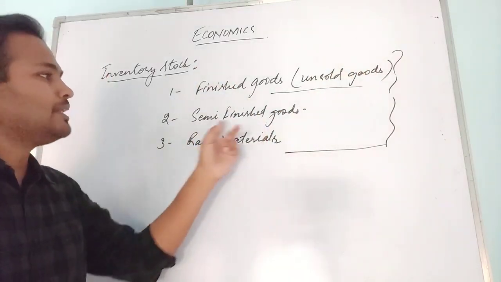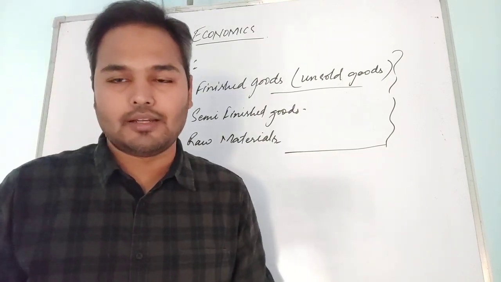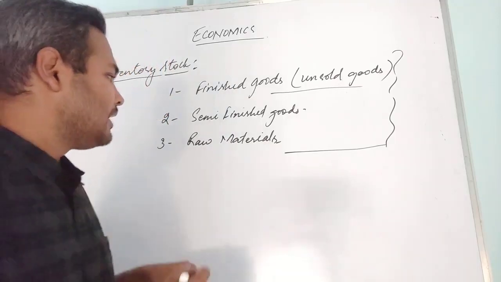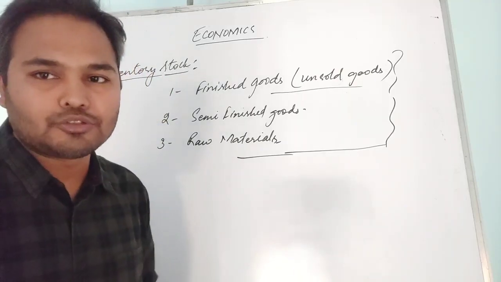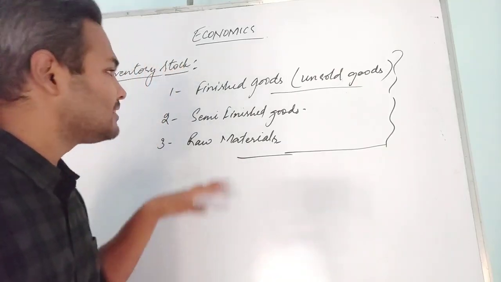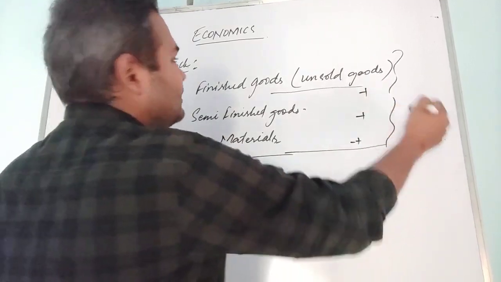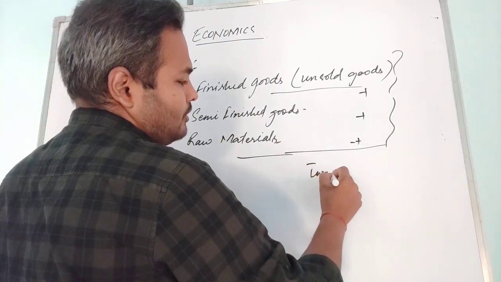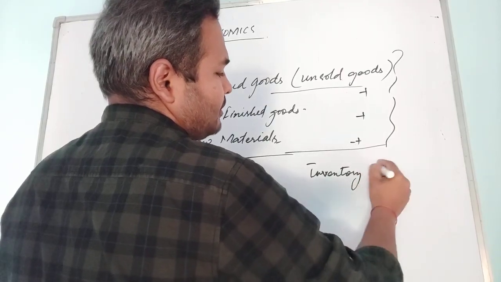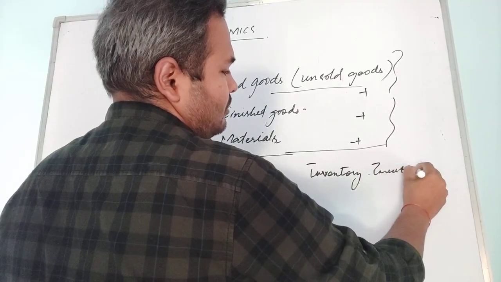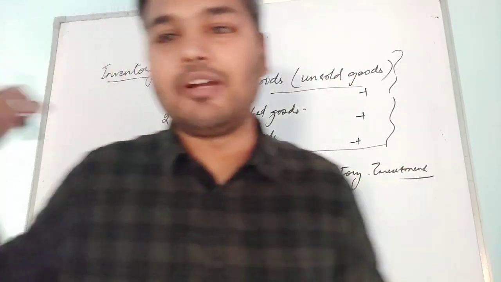Now second thing, semi-finished goods. Semi-finished goods means they are still under the process of production, still some work is left on them to be completed. Then raw materials, with the help of which the finished goods are being made. If you add finished goods plus semi-finished goods plus raw material, this will give you inventory stock or inventory investment. If you add these three, the total of inventory investment will come.